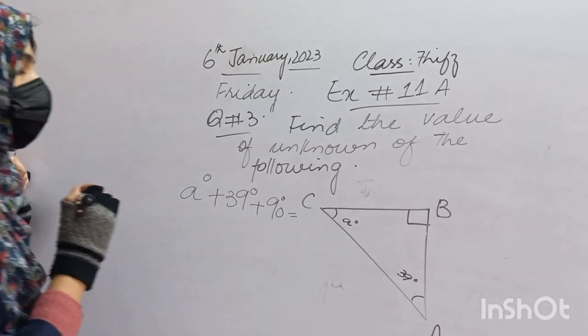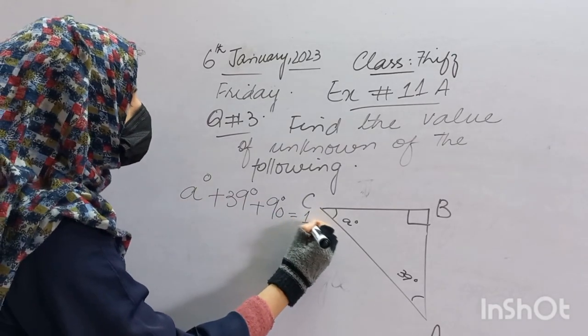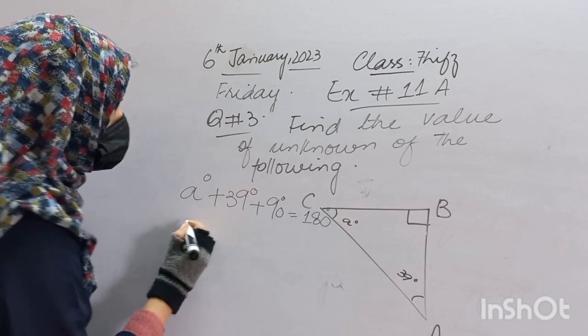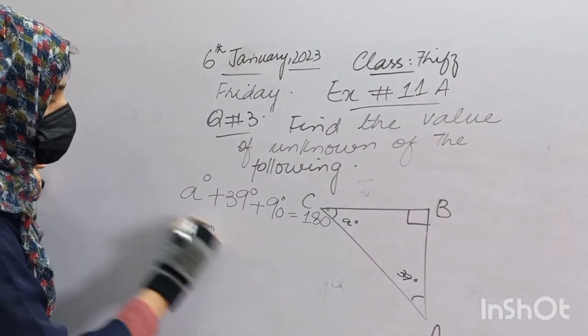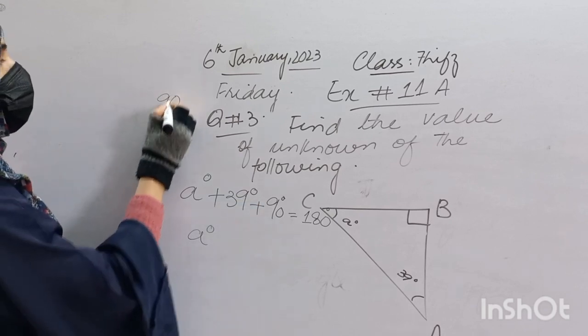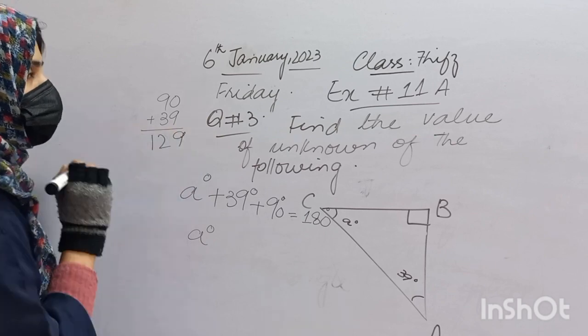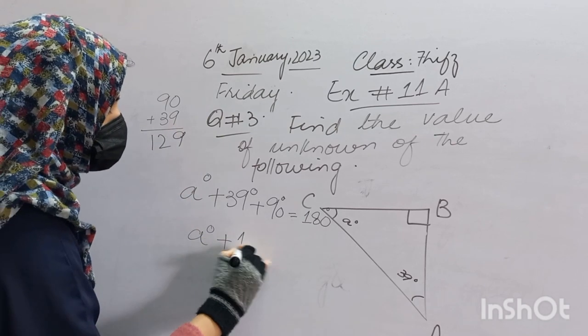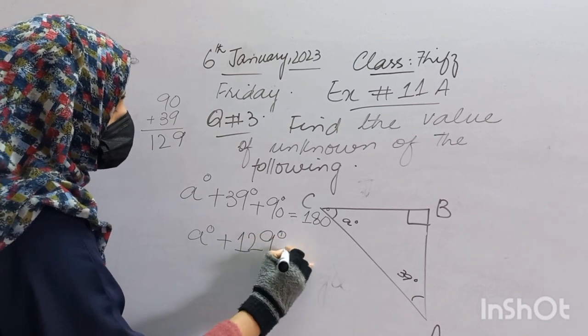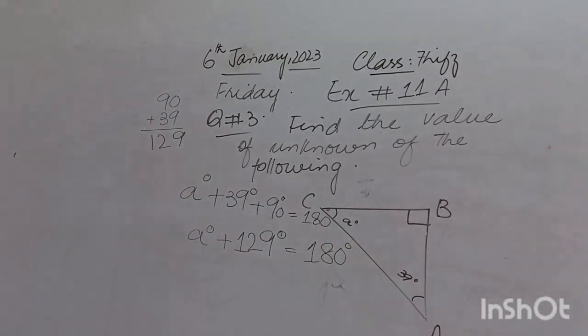Fine. So according to condition, the sum of all interior angles must be 180 degree, like this. a degree you will write as it is, 90 plus 39. After addition we got 129. So I am going to write 129 degree here, 180 degree you will write here.